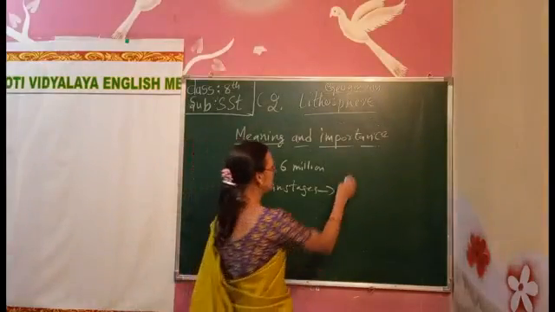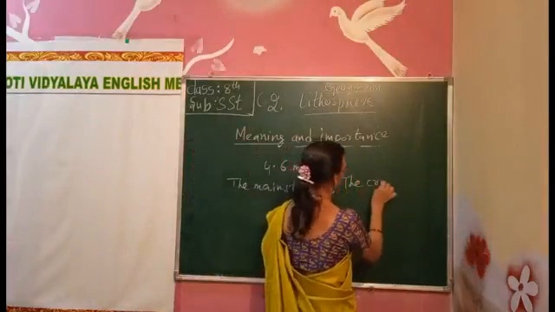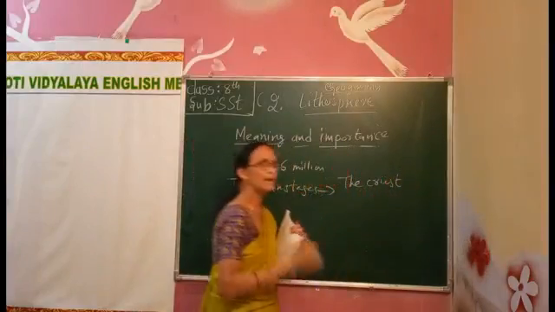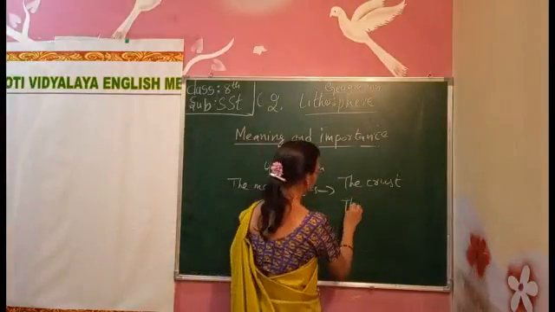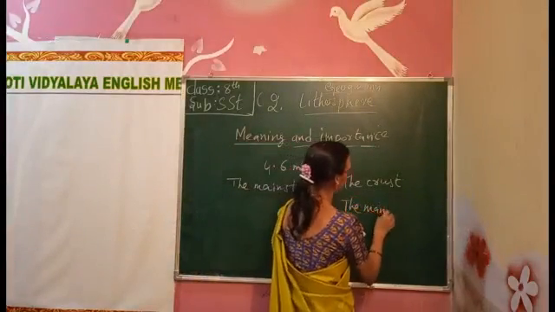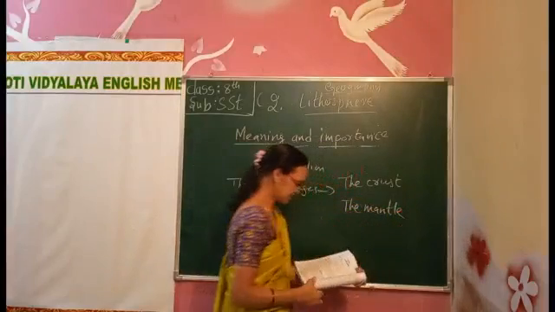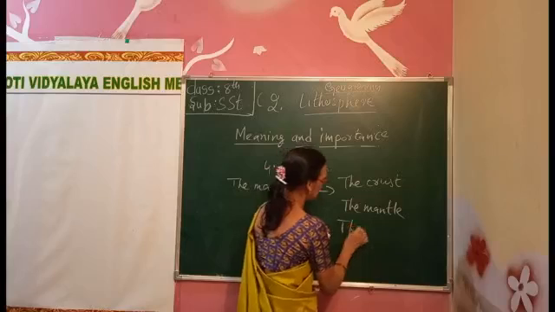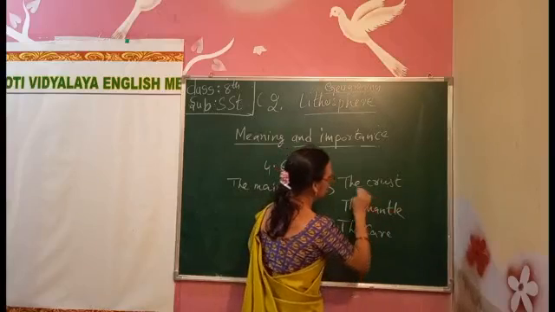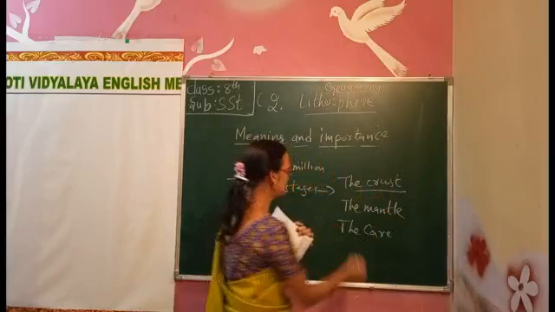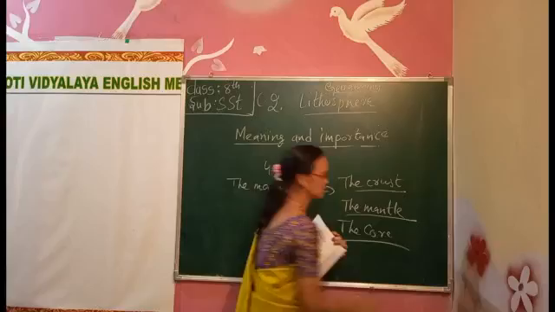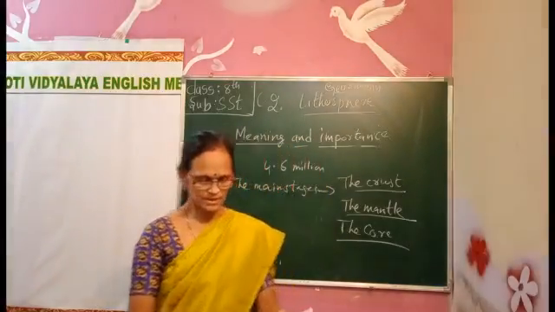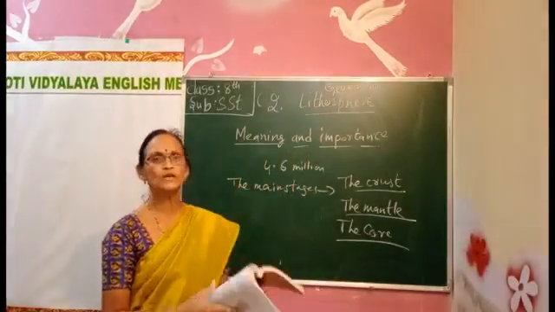The first layer is the crust, the upper part of the Earth. Next is the mantle, and the third part is the core. So inside the Earth, the uppermost part is the crust, this is the between part, the mantle, and this is the down part, the core. Okay, these are the three layers of the earth.